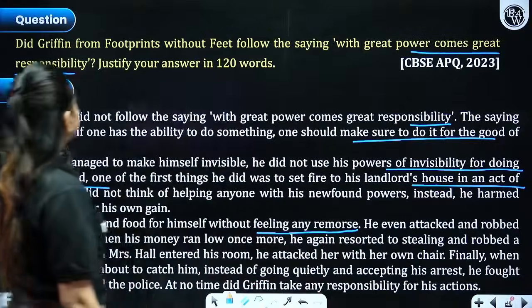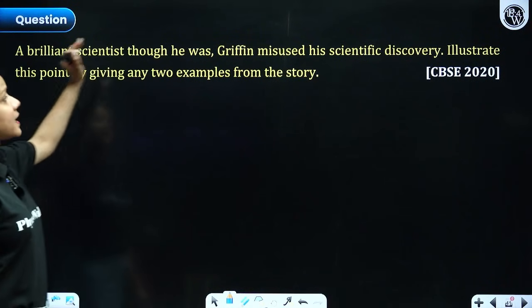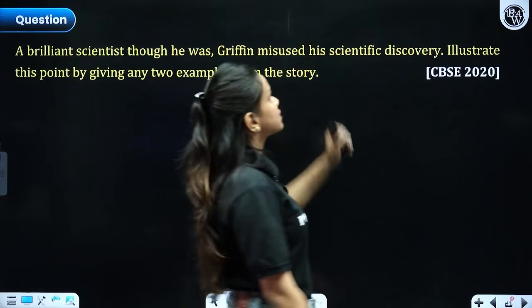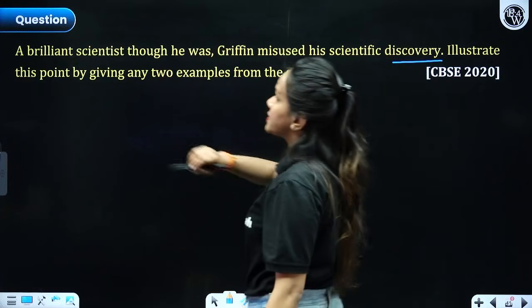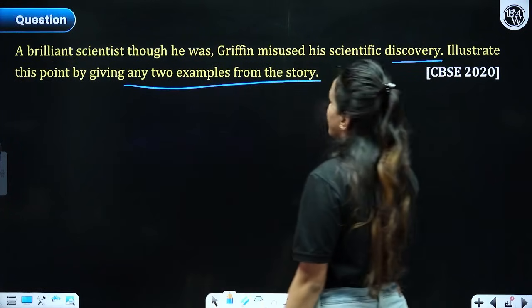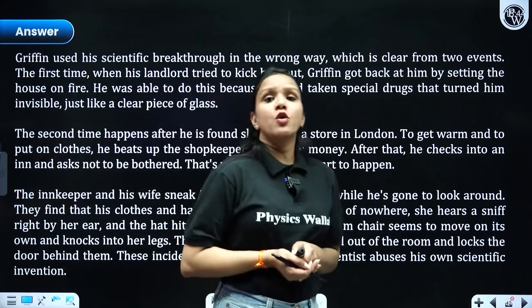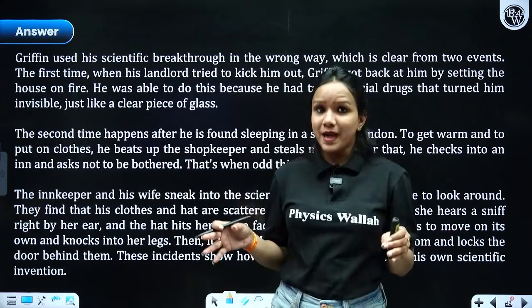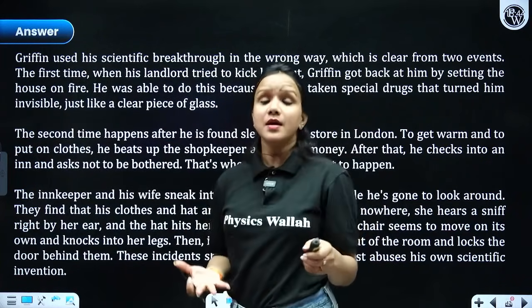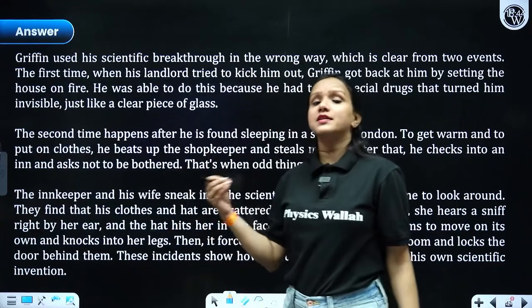All right, dear students. Now, the next question. A brilliant scientist though he was, he misused his own discovery. Illustrate this point by giving any two examples from the story. All right. So coming to this answer, although we have discussed it in the short format as the most probable question for this year, right? What if this question is being asked in a long format?